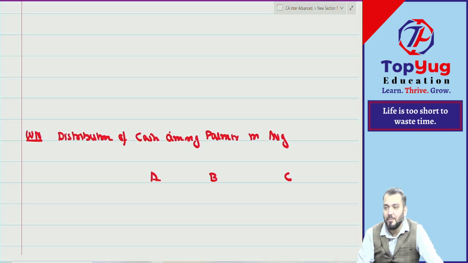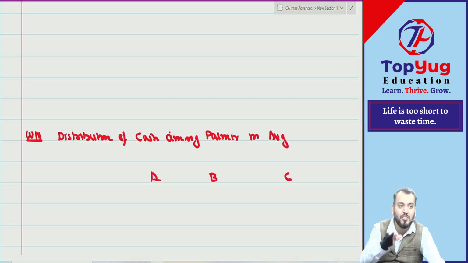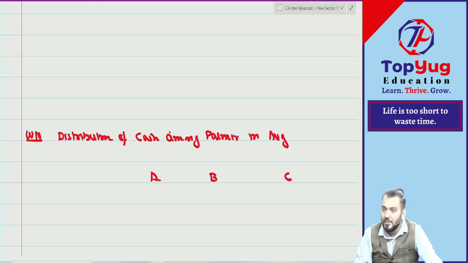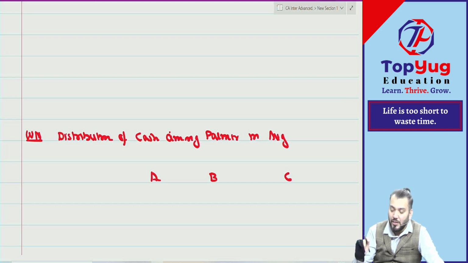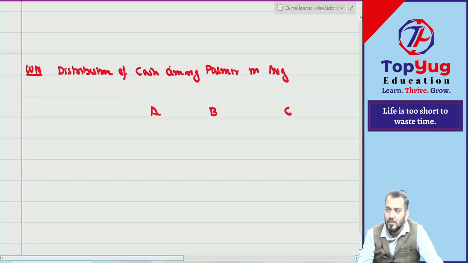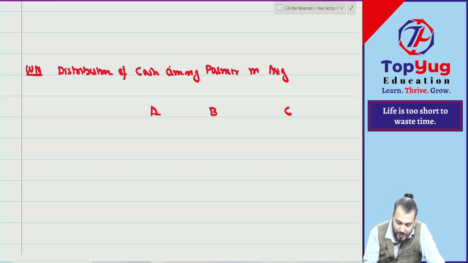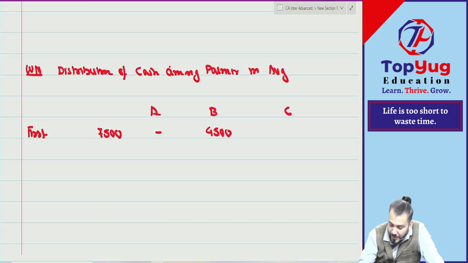So how much cash was available in the month of August? If we consider 10,000 is available in the form of cash, 14,000. Out of 14,000, first we'll make payment to B and C, to the extent of a total of 7,500. It means he will first make payment of 7,500 to B and C. How much? 4,500 and 3,000. Correct. And how much balance left?